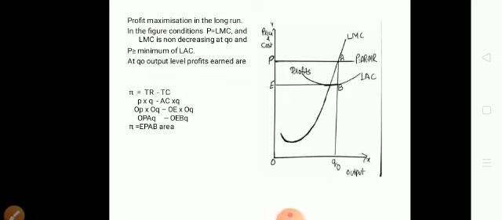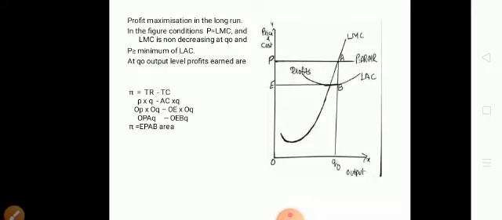Again the same conditions here. In the figure you see the conditions, all the three conditions you will mention first, that is price has to be equal to marginal cost. Second, marginal cost has to be non-decreasing at equilibrium output Q0. And third condition, the price has to be greater than or equal to minimum of LAC, long run average cost, in the long run. So here all the three conditions are satisfied.